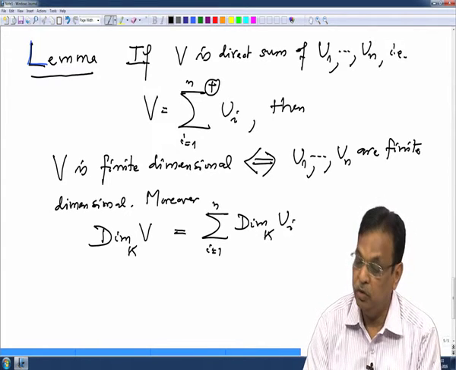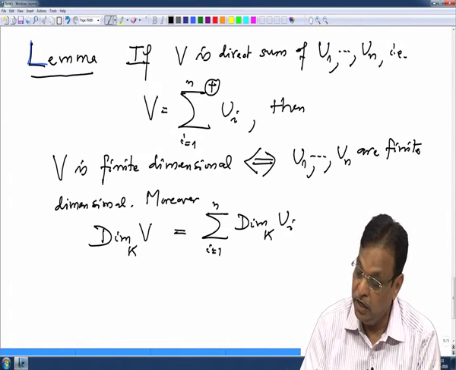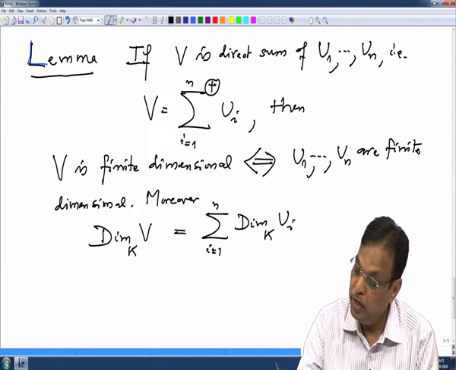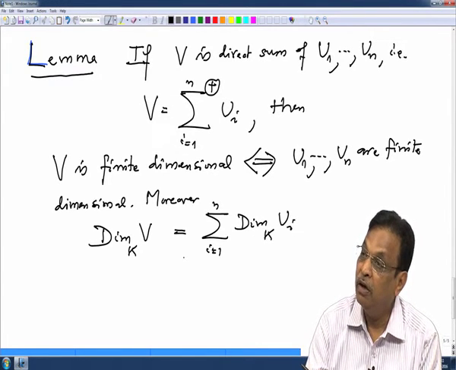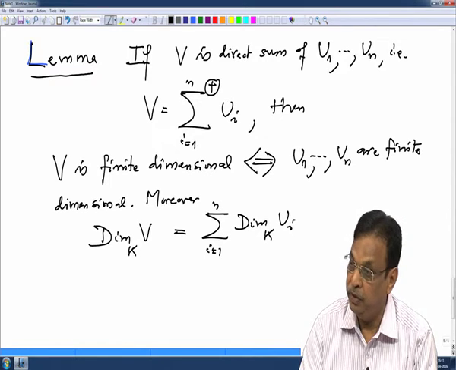Just above, that is what I said. So, the proof is just a simple verification: you take the basis of each Ui and put it together, and that will be a basis of V.